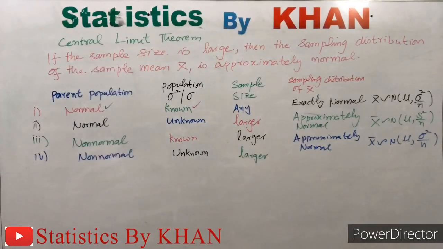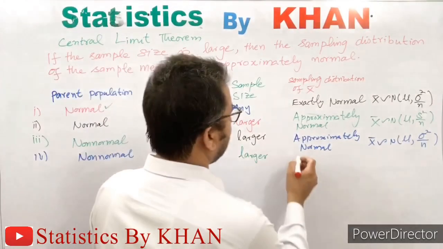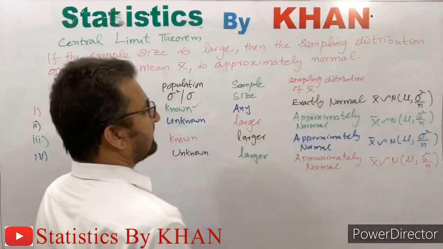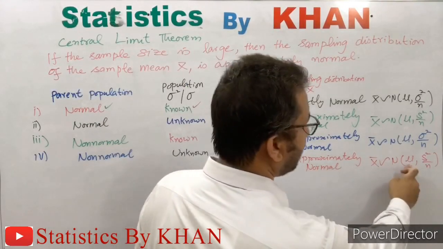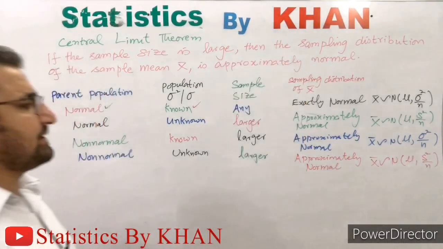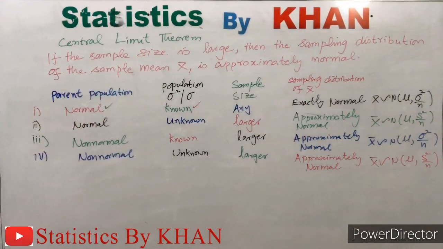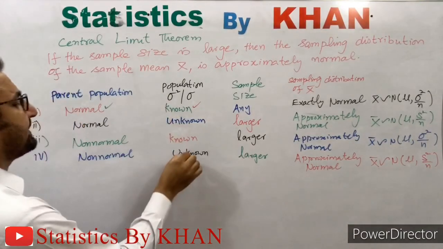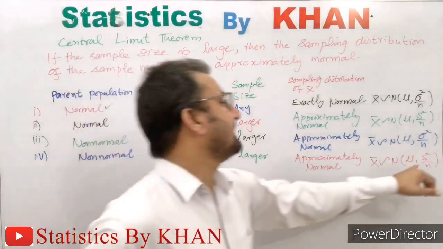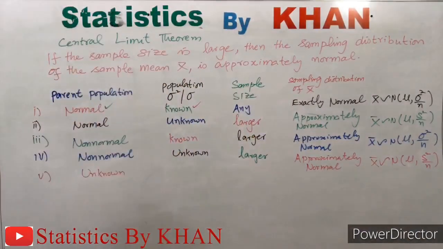the sampling distribution again will be approximately normal. The sampling distribution of the sample mean x bar is approximately normal with mean equal to the population mean and variance equal to the sample variance divided by the sample size. Now again, the population standard deviation or variance is unknown, so we have used its estimate, that is S square. The fifth case is that the shape of the parent population is unknown, whether it is normal or non-normal.